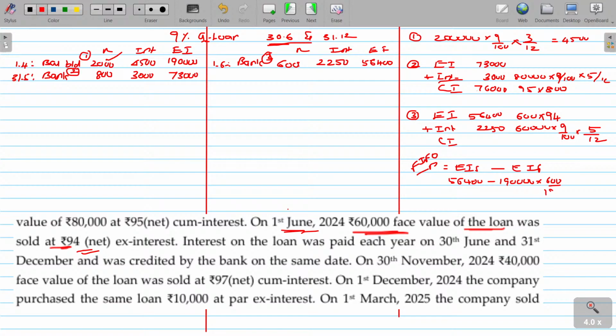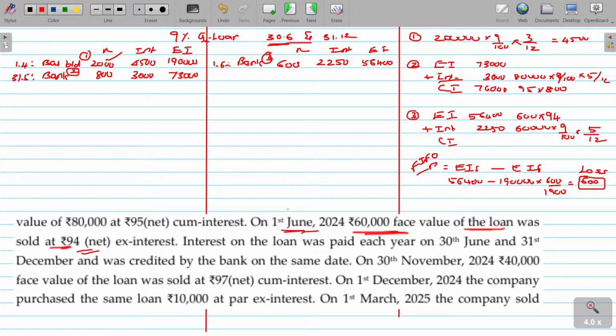600 divided by 1,900. That's about the ex-interest purchase price for the 600 units. Final value being 600. You lose 600. Am I right? Loss. Yes or no?